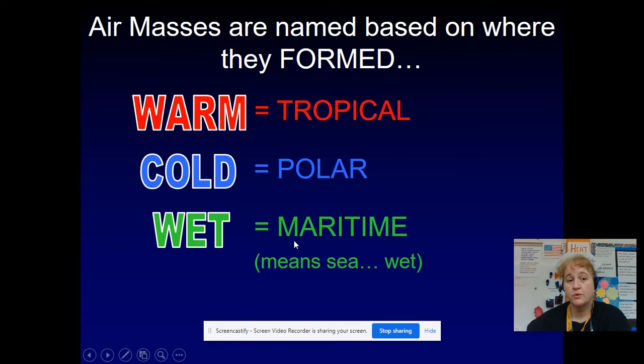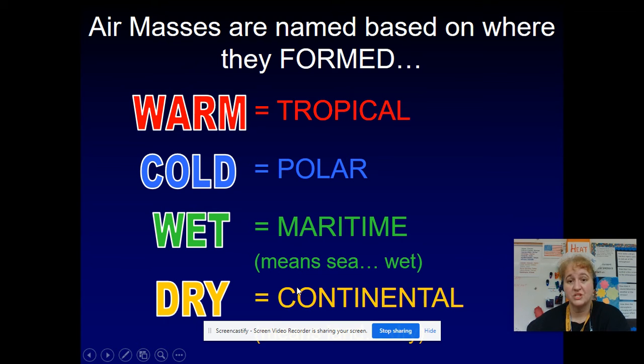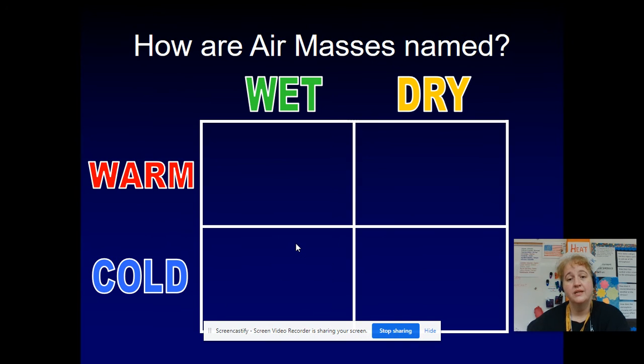And of course, the term that we're using for something created over land might be a little more familiar. That's continental. Just like we would say we're part of the North American continent, right? That's a large mass of land. So the air above our continent would be considered dry and therefore continental. So if you were going to qualify or name these, you should be able to drag and drop, figuring out, using our fancy new vocabulary, what we should call each air mass.